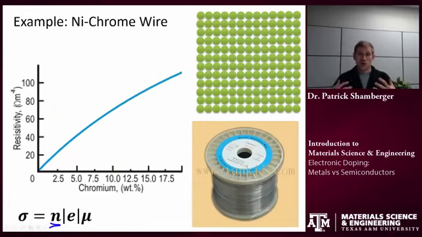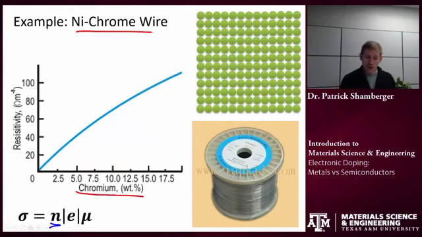And when I talk about doping or conductivity in alloys, that's exactly what happens. So we're going to think about an example. Nichrome wire. This is a metal wire that's often used for resistive heating, and it's nice because we can control the resistivity very easily by controlling the percent of chromium in the system.